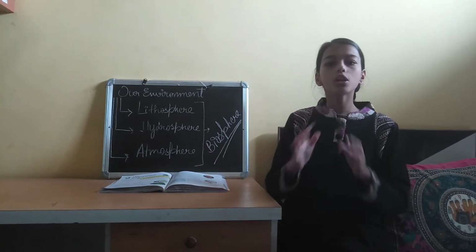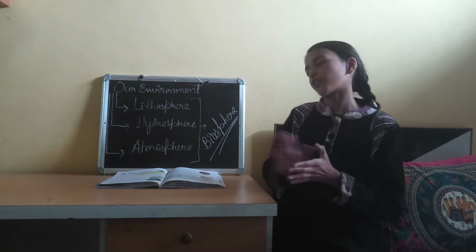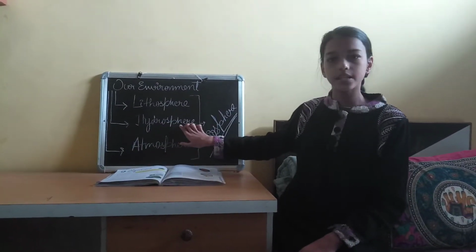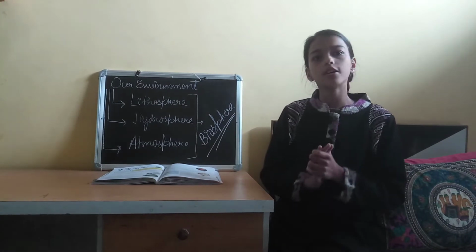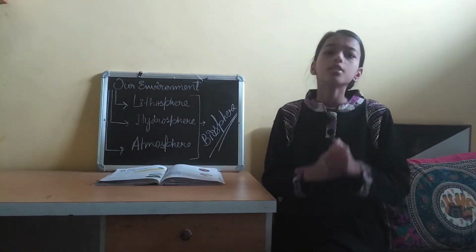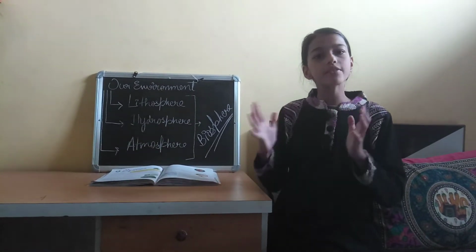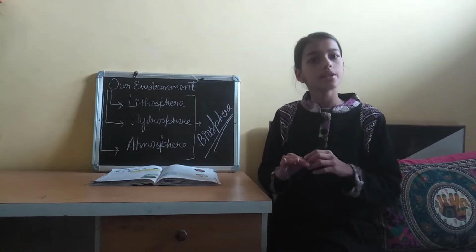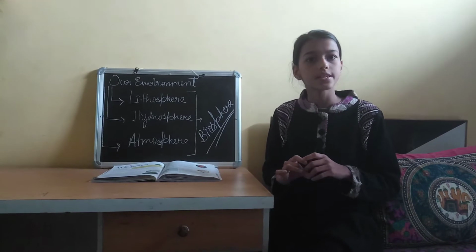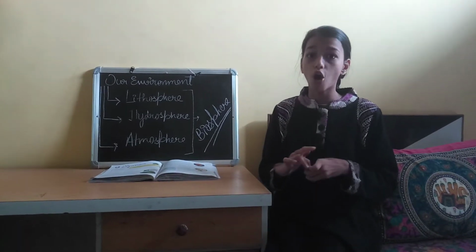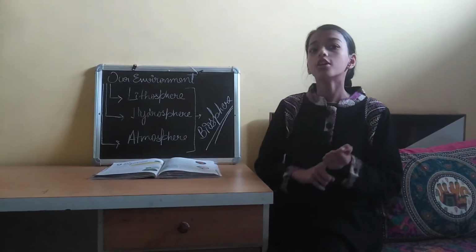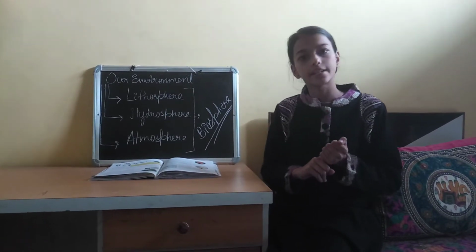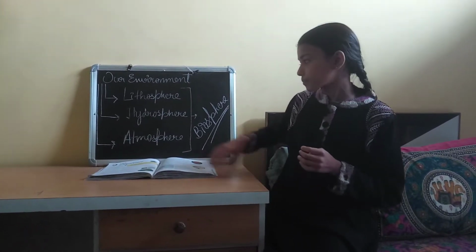Hydrosphere. All the water present on earth makes hydrosphere. Here, hydro means water and sphere means area. So the water area on Earth's surface is hydrosphere. Water is mostly 70% on Earth's surface and it is in oceans, rivers, lakes, seas, underground water and also in the frozen water in the glaciers and the Arctic and Antarctic ice sheets.